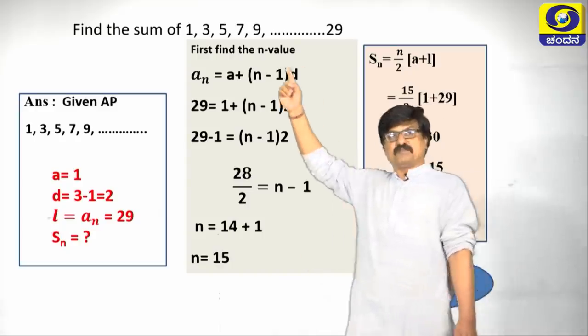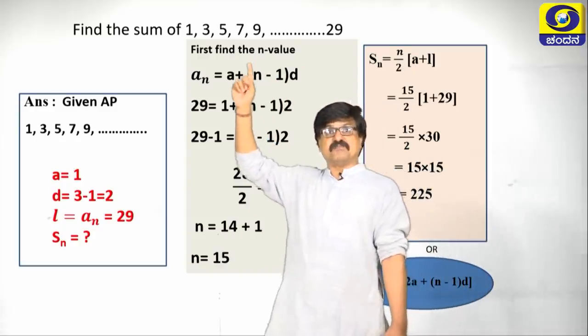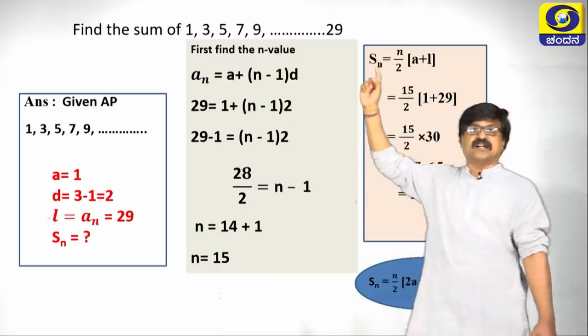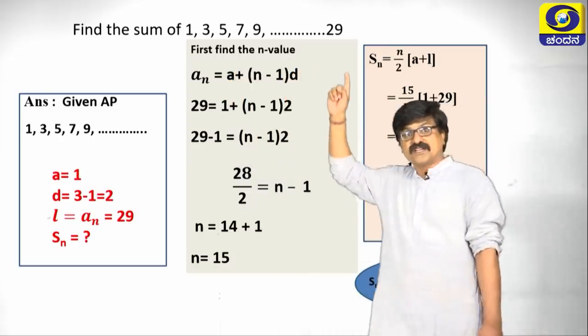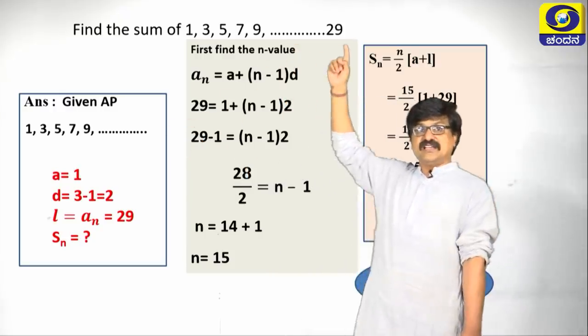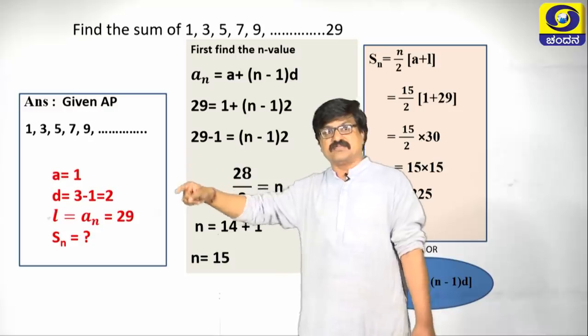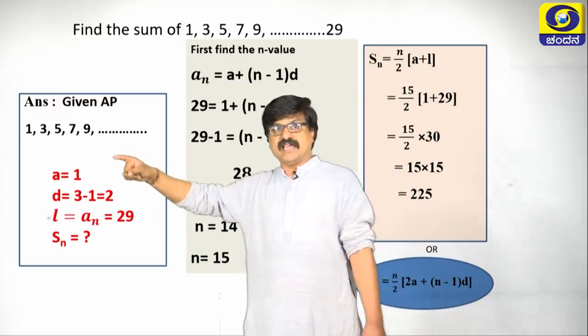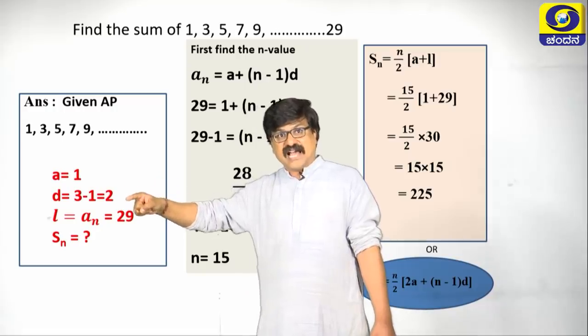Let us take the second problem. Find the sum of 1, 3, 7, 9, ..., 29. Observe here, an AP is given. 29 is the last term, so I am taking L as 29, a as 1, d as 2.